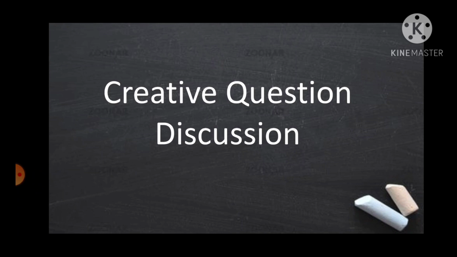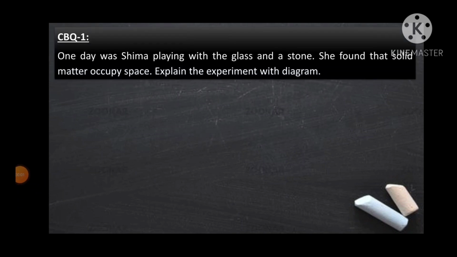At least try to write by yourself, and I will help you. I will give you guidelines so that it will be easier for you to try by yourself. So the question is, one day Shima was playing with the glass and stone. She found that solid matter occupies space. Explain the experiment, where the equipments are glass and stone, and you have to prove that matter occupies space.